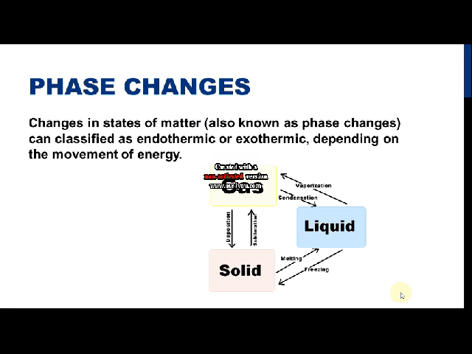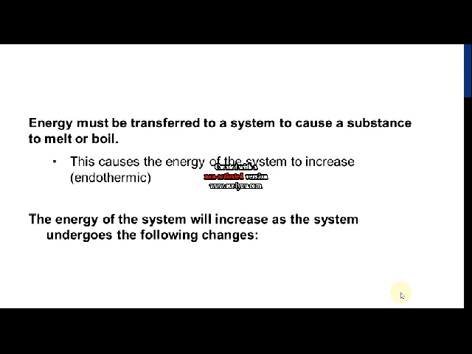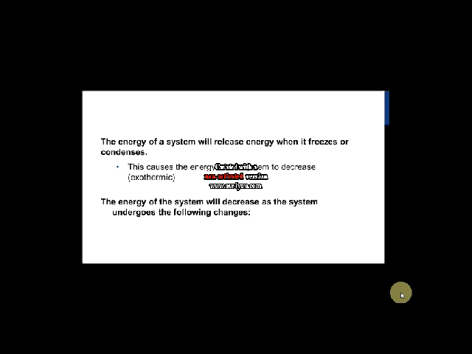So we have discussed phase changes before. You've seen this picture before, this unit, where changes in state of matter, also known as phase changes, can be classified as endo or exothermic, depending on the movement of the energy for the substance to change. And so if we had a substance melt or boil, we would be adding energy to the system. It's increasing the energy, so that would be an endothermic change. So just note that anytime you go from a solid to a liquid or a liquid to a gas, those both would be endothermic changes.